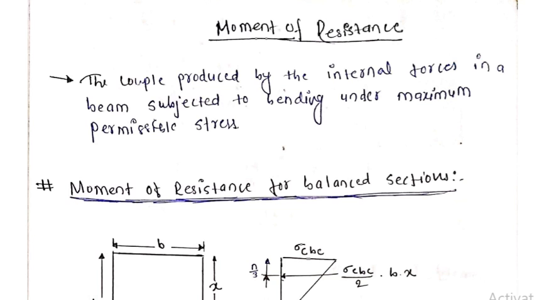So in this series we discuss the moment of resistance of different sections like balanced sections, under-reinforced sections and over-reinforced sections. हम लोग balanced sections, under-reinforced sections और over-reinforced section इसके बारे में पहले लेक्चर में देख चुके हैं. We have already discussed all these three sections. So if you have not watched that video, please go through that one so that you can understand clearly, because I have given the best explanation of the different types of sections. So let's start the moment of resistance for the balanced section.